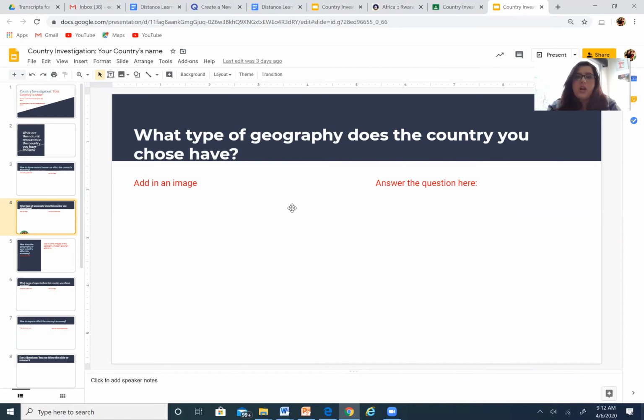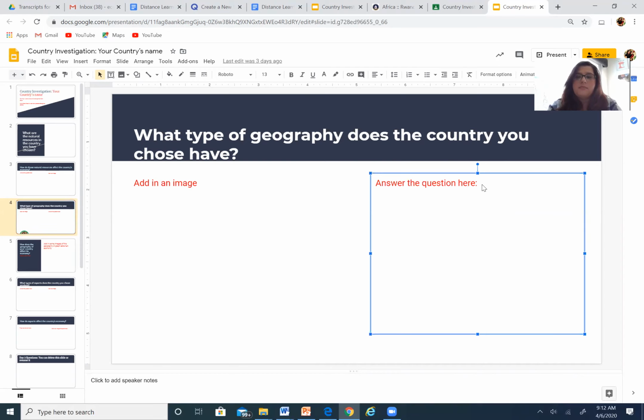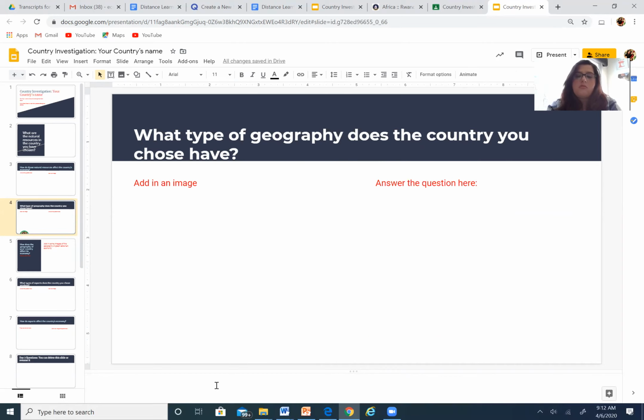So what is geography? If you don't know what that is, I'm going to put some notes in here just so you have an idea. I'm actually going to put them in the speaker notes because I want you to have a clear idea of what geography is. So geography is the land and resources of a particular area and how it influences human interactions. Okay, so that's all geography is.